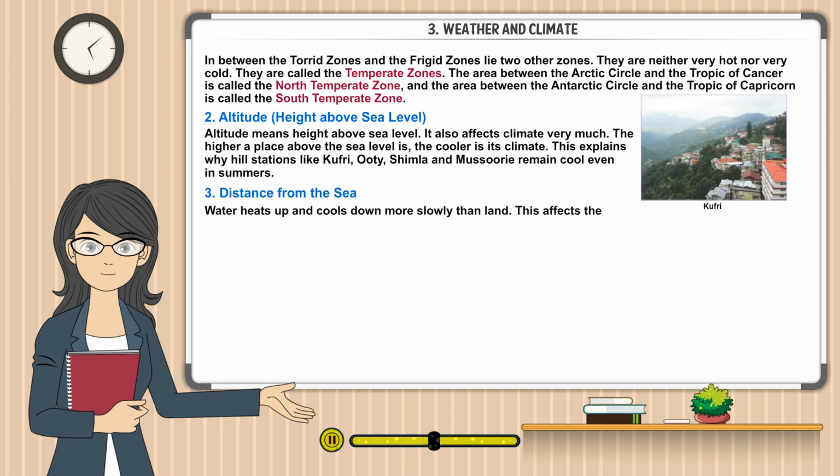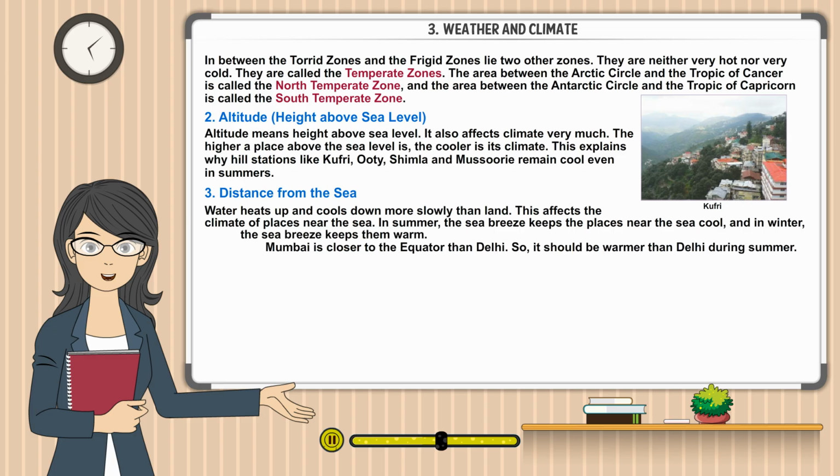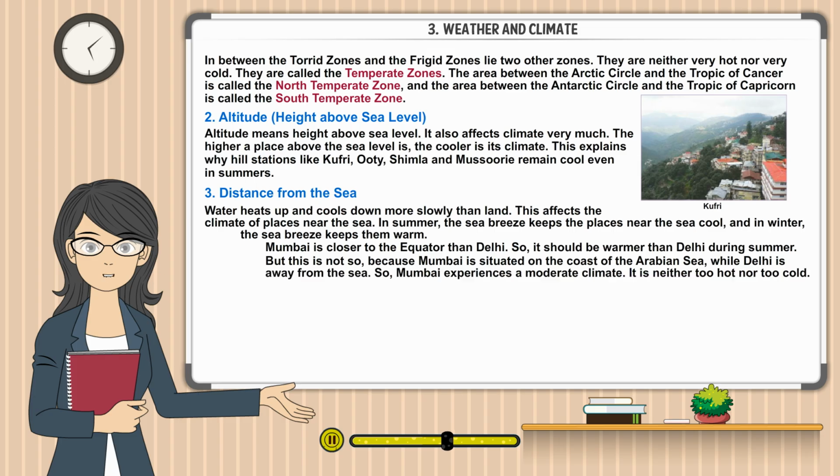Distance from the sea. Water heats up and cools down more slowly than land. This affects the climate of places near the sea. In summer, the sea breeze keeps the places near the sea cool, and in winter, the sea breeze keeps them warm. Mumbai is closer to the equator than Delhi, so it should be warmer than Delhi during summer. But this is not so, because Mumbai is situated on the coast of the Arabian Sea, while Delhi is away from the sea. So, Mumbai experiences a moderate climate. It is neither too hot nor too cold.